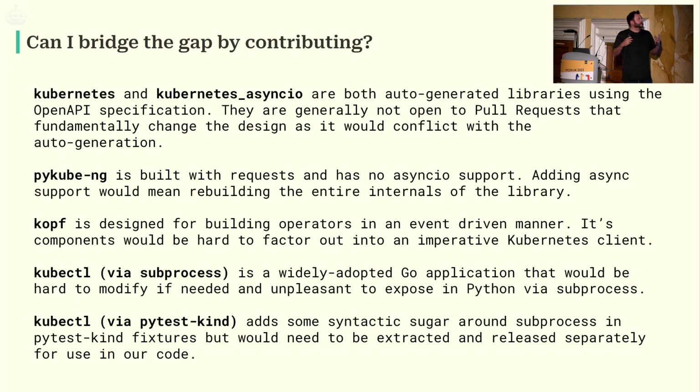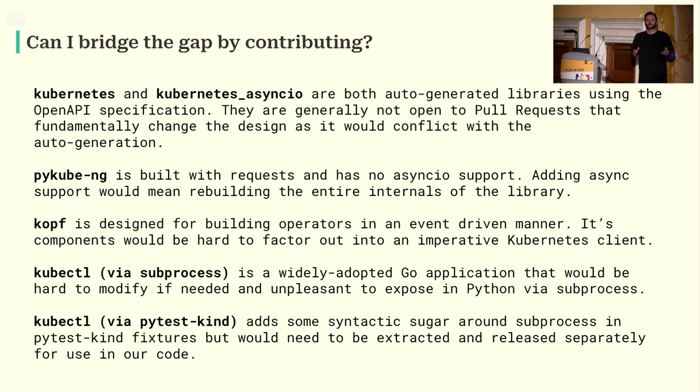So, what I would want to do to try and fix these things is, can I, as an enthusiastic open source contributor, go to these projects and fill in the gaps, fill in the pieces that I need? This is my natural instinct. It's a lovely space working on GitHub, being able to just go in and fix and add these things. But over the last few years, as we've worked with these libraries and tried to fill in various gaps, actually getting the changes that we want into these libraries doesn't make sense, right? Contributing to auto-generated libraries has a lot of resistance because you can't make changes to the auto-generated bits. You can add wrappers and things.